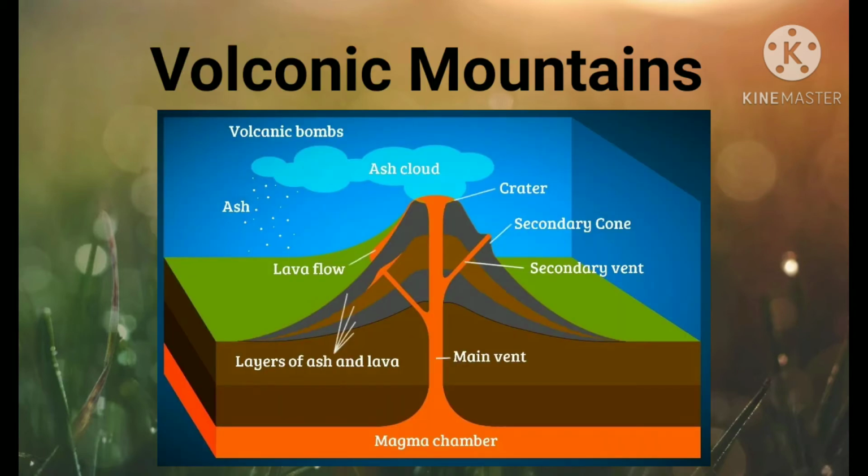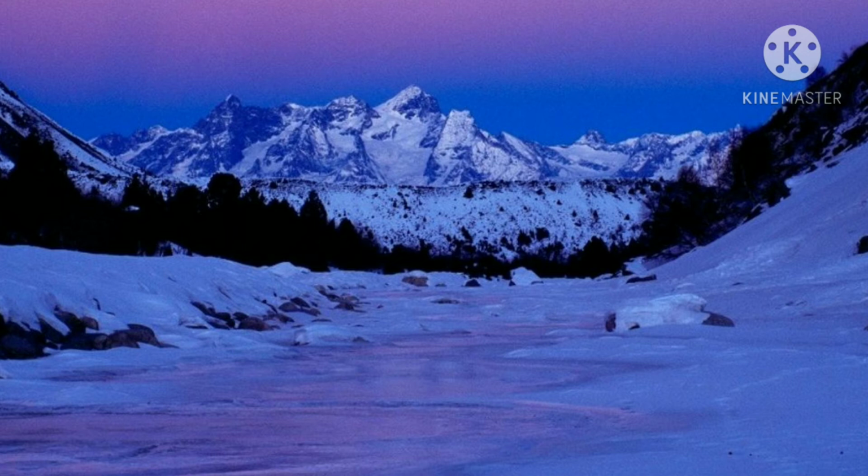Volcanic mountains are formed due to volcanic activity. Mount Kilimanjaro in Africa and Mount Fujiyama in Japan are examples of such mountains. Mountains are very useful. The mountains are a storehouse of water. Many rivers have their source in the glaciers in the mountains.